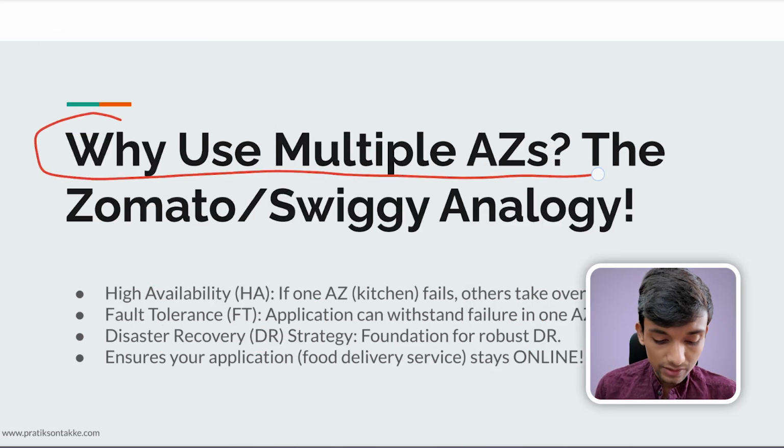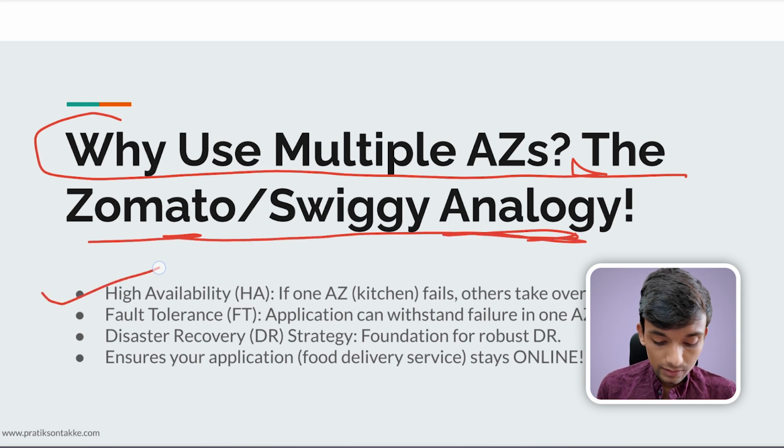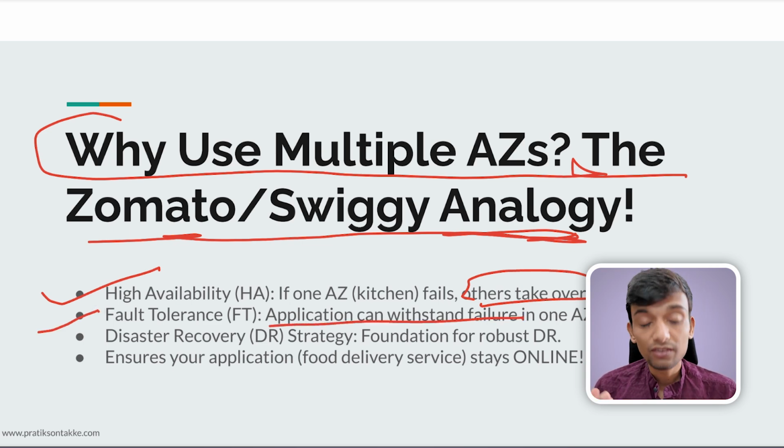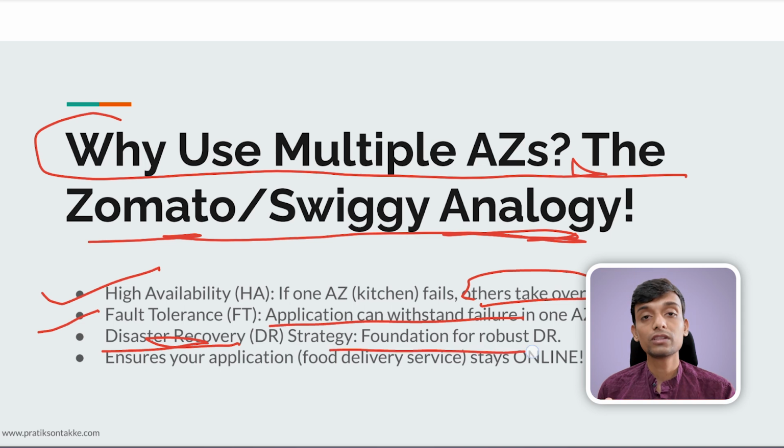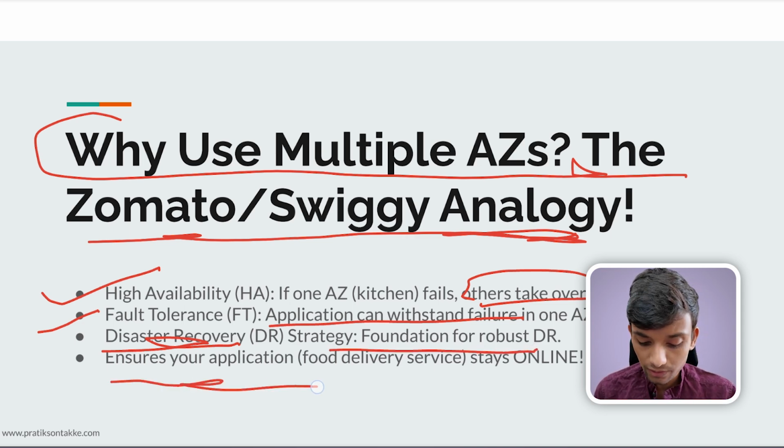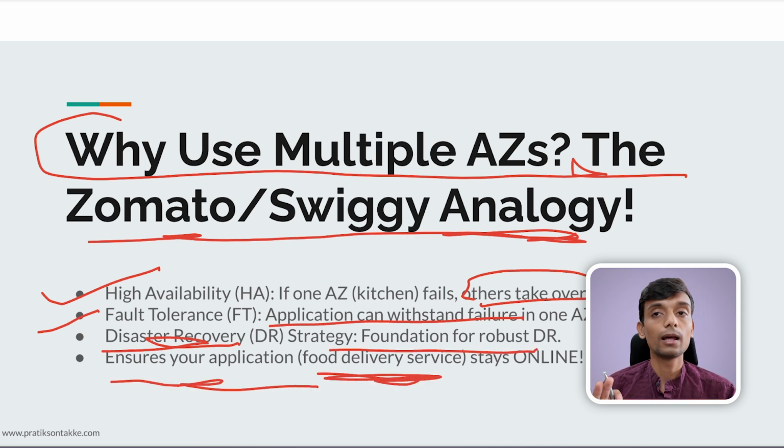Why use multiple AZs? We are explaining with the Zomato and Swiggy analogy, right? High availability: if one AZ, like one kitchen, fails, another takes over. Fault tolerance: the application can withstand failure in one AZ. Disaster recovery: the foundation of robust disaster recovery. Ensure your application, your food delivery service, stays online no matter what happens. So why this complexity? Simple, resilience.